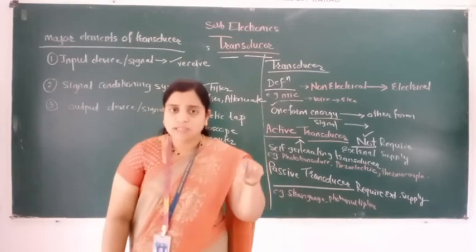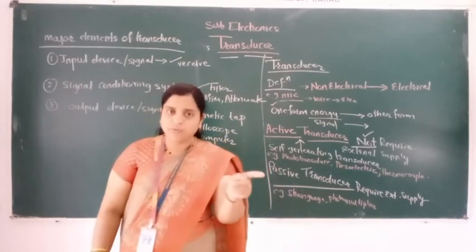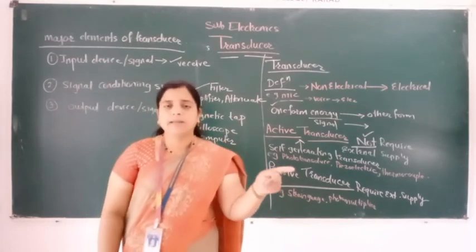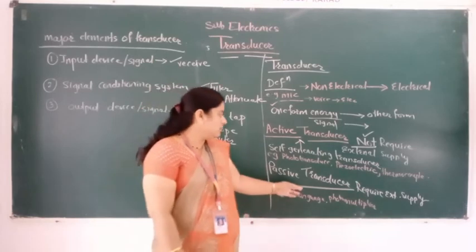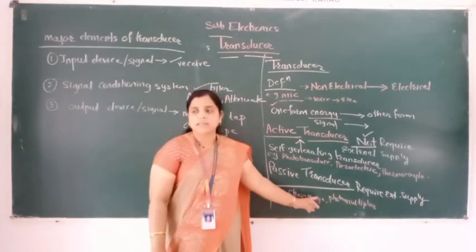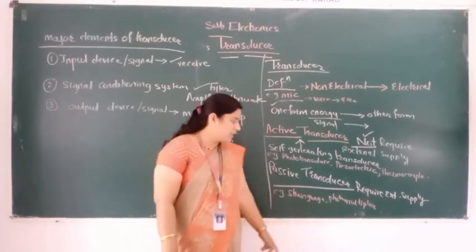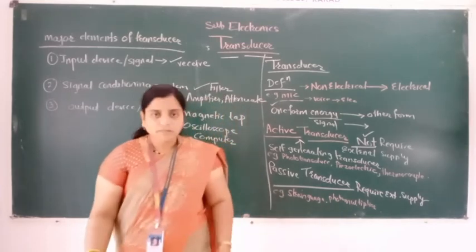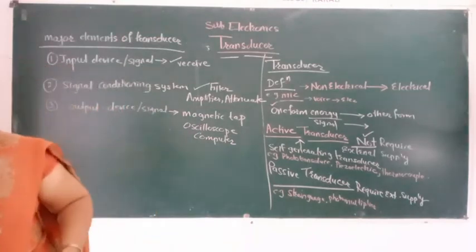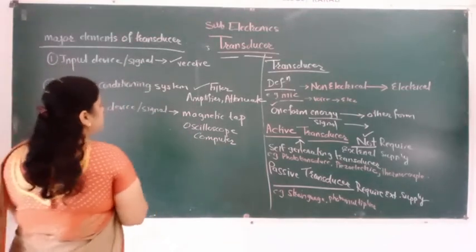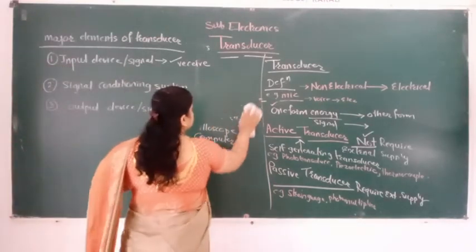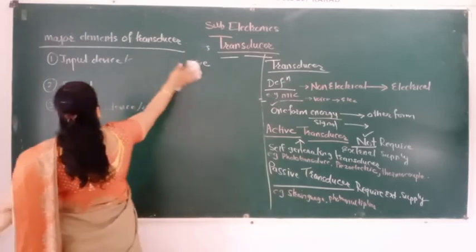To make that transducer work, you have to give another supply, an external supply is required, and that transducer is called the passive transducer. Examples for this are the strain gauge and photomultiplier transducer. Okay, these are the transducer, its definition and their types.